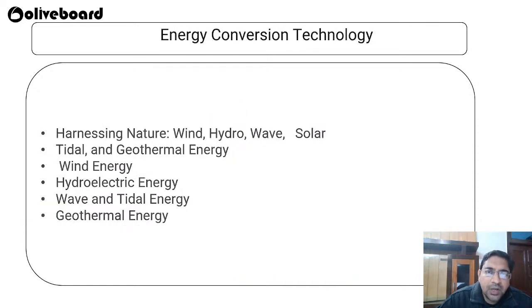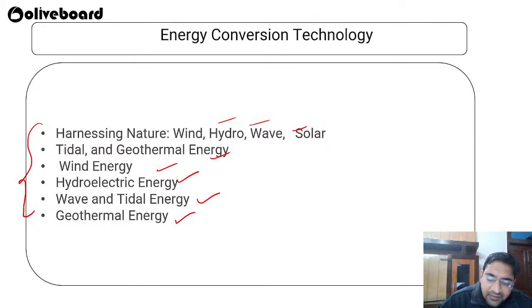Some energy conversion technologies are also required in order to harness the energy that is there: wind, hydroelectricity, wave and tidal energy, solar, geothermal energy. Various technology transfers and conversion technologies are required if we need to harness it in a proper way. So we have to utilize energy from wherever we can, from wind, hydro, wave, tidal, solar, geothermal. Each and every part of energy we have to utilize.